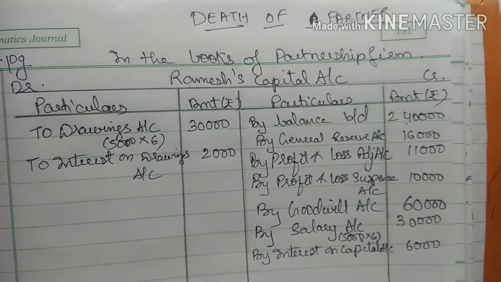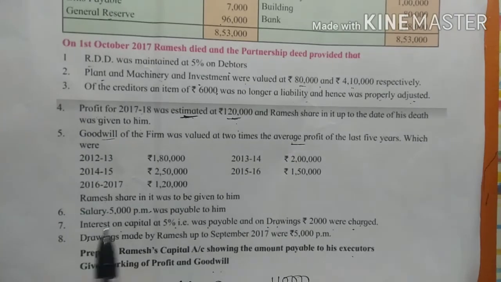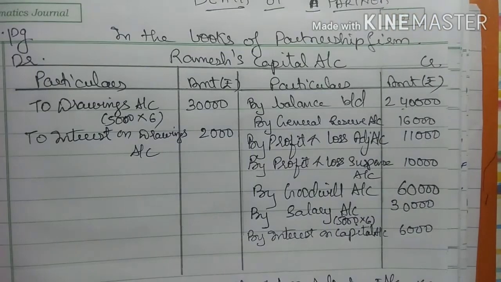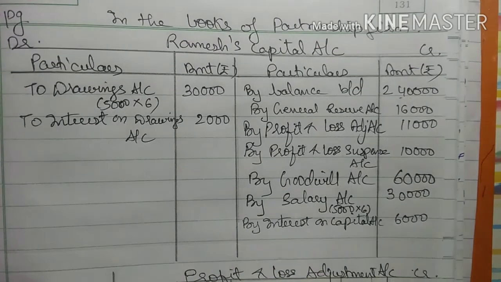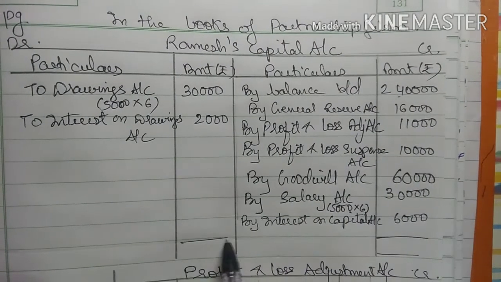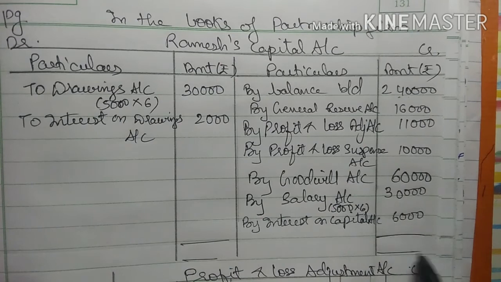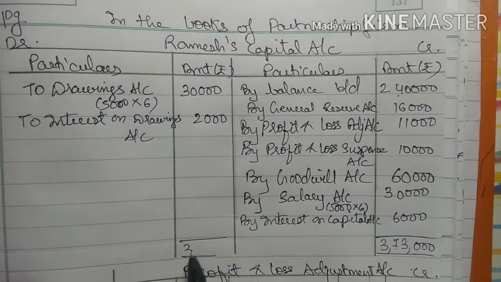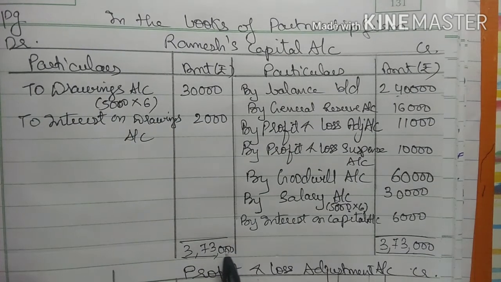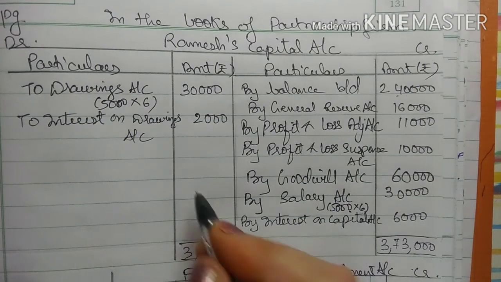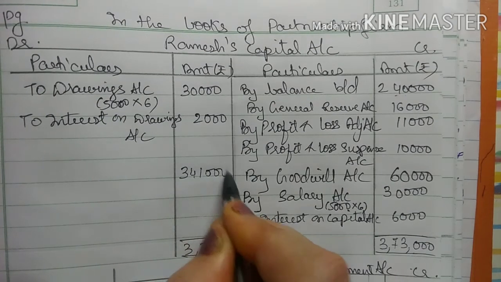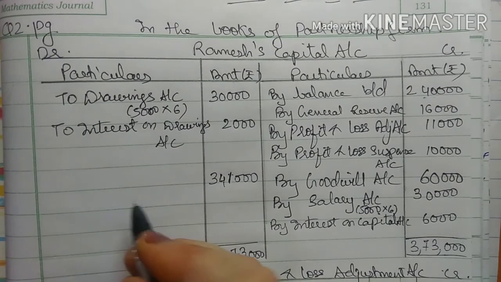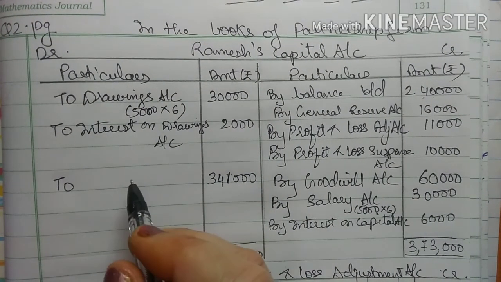So 2,000 is interest on drawing. So we have completed all the adjustments. Now we have to close the partner's capital account, that is Ramesh's capital account. When I total this account, on the credit side I get 3,73,000, right? From this, when I deduct 32,000, I get a balance of 3,41,000, right? So this amount will be transferred to the executor.